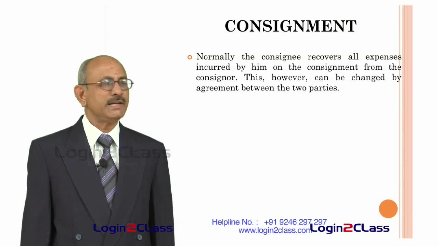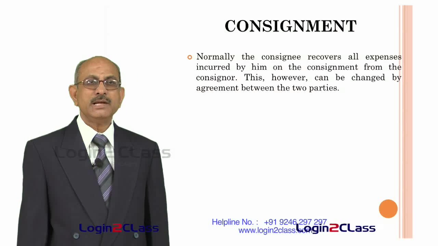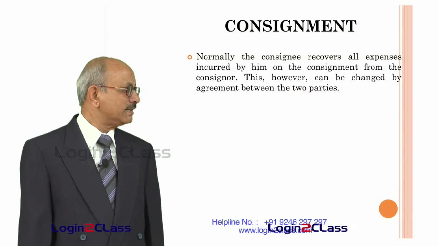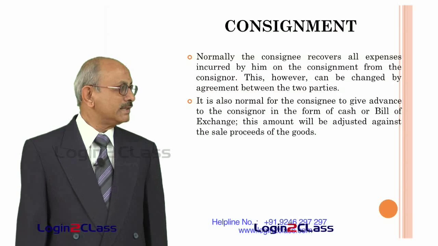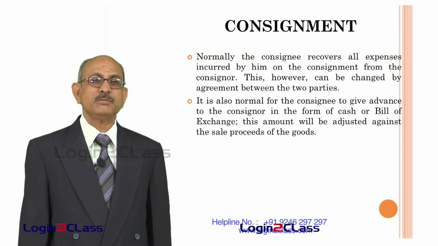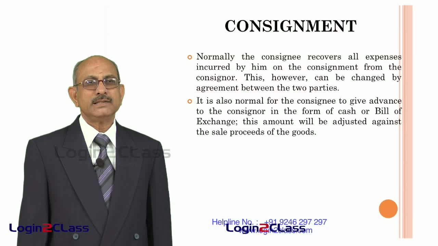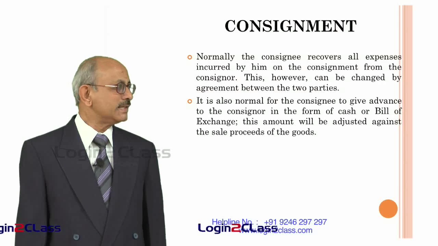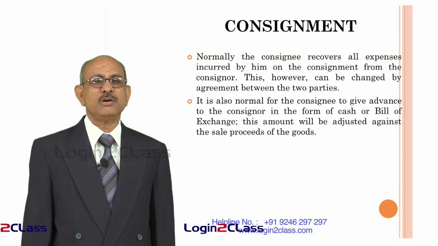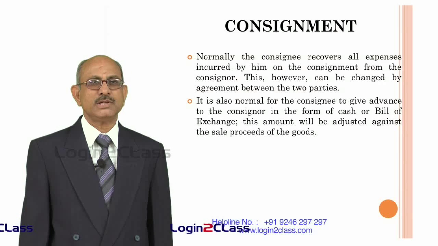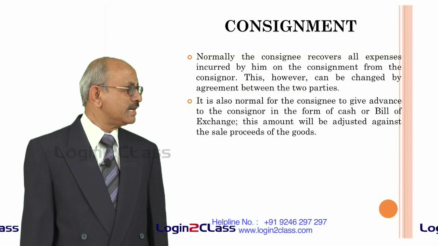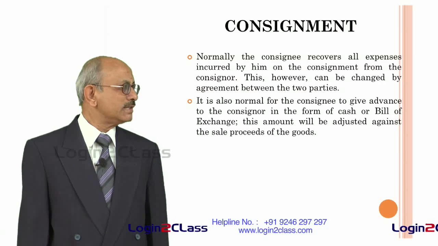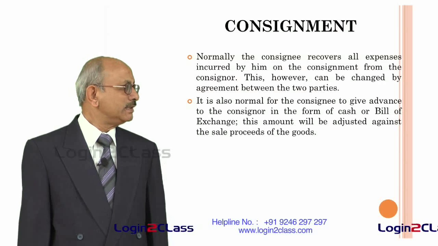This, however, can be agreed to between the parties concerned. How much has to be paid, what would be the commission, that is all a matter of agreement between the consignor and the consignee. And it is possible that the consignee also may get an advance from the consignor. That means in some cases, since he has to spend the money in advance, he may try to get an advance from the consignor, and this can be done either in the form of cash, that means the consignor will pay cash to the consignee, or he may issue a bill of exchange. Ultimately the amount of advance which has been given by the consignor to the consignee will be adjusted against the sale proceeds of the goods.